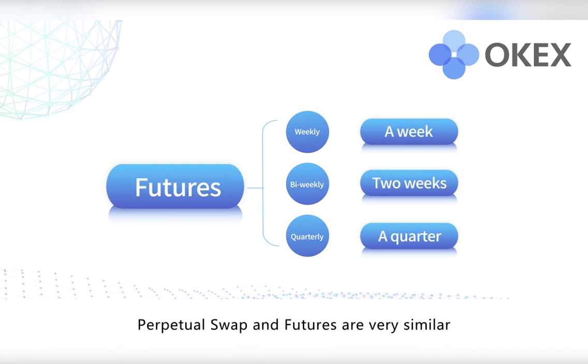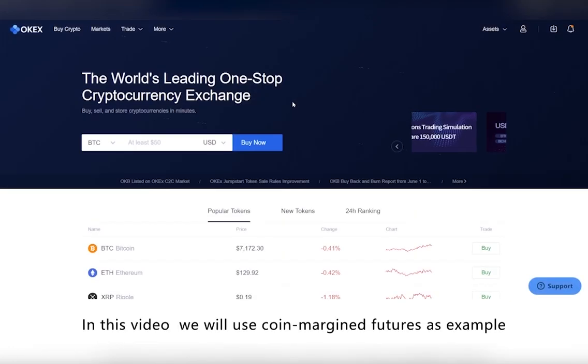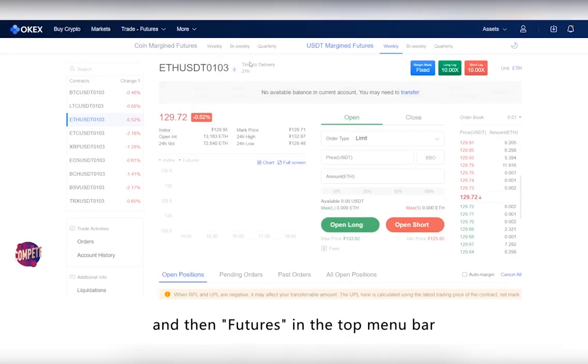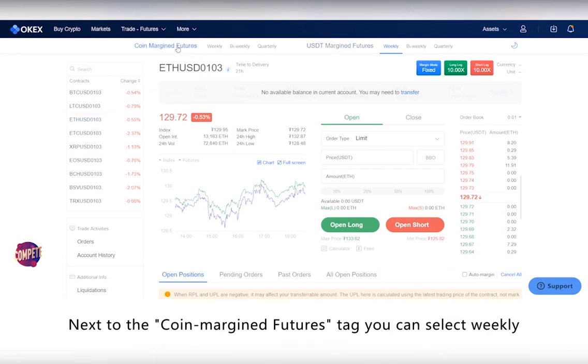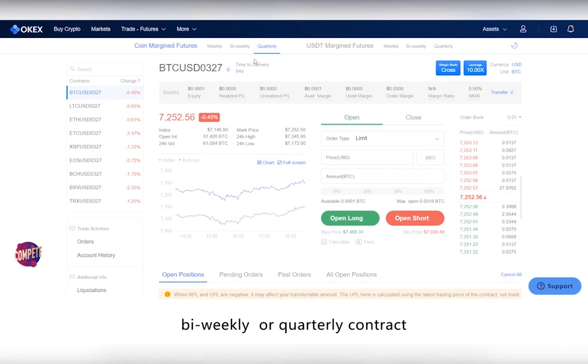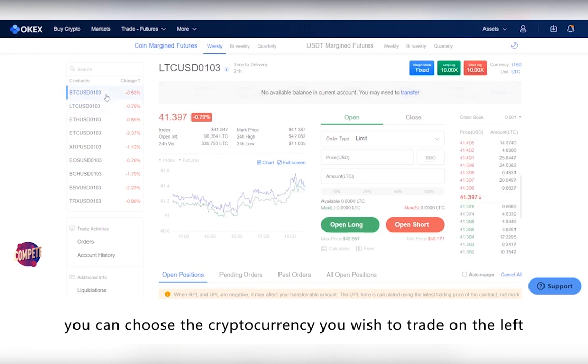Perpetual swap and futures are very similar, except for the different expiration period. In this video, we will use coin margin futures as example to demonstrate some trading techniques. To start trading, click Trade, and then Futures in the top menu bar. Next to the coin margin future tag, you can select weekly, bi-weekly, or quarterly contract. After selecting the contract type, you can choose the cryptocurrency you wish to trade on the left.